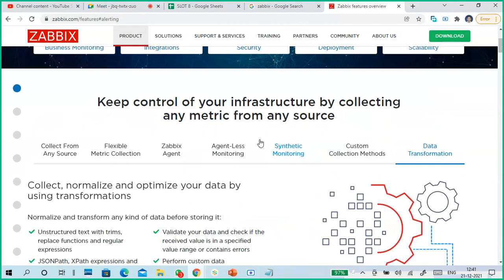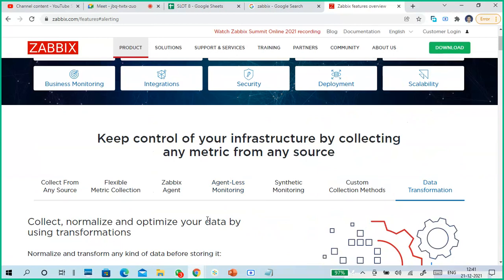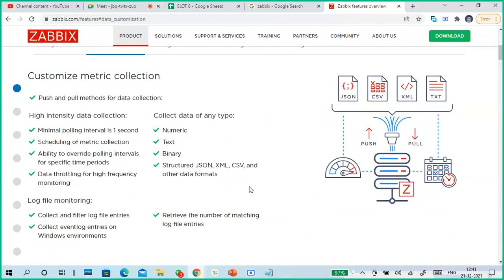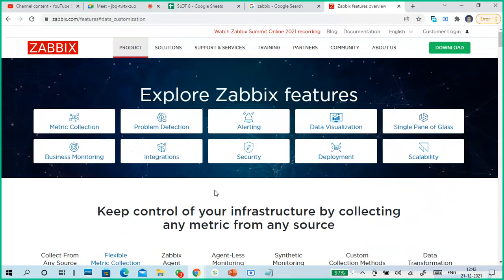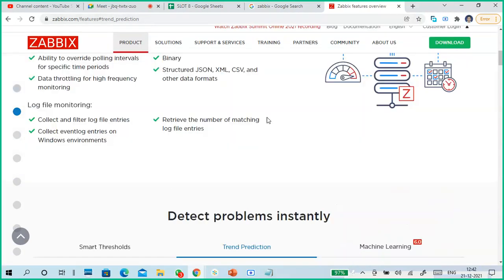That's the main point. It does not belong only to CSE, IT, or mechanical, like engineering only should learn it. It is not like that. The only thing is whether you know or don't know. So the simplest thing is go to each and everything, read it once. If you don't understand, it's okay, but read it, try to get it. Not at all a problem. So try to habituate yourself to the terminologies. See, problem detection, smart threshold. That is machine learning. That is okay. This is another one, Zabbix.